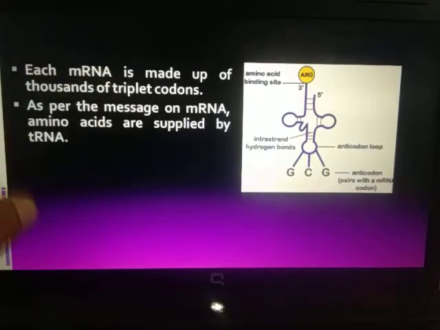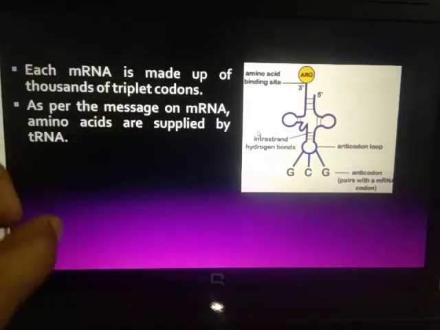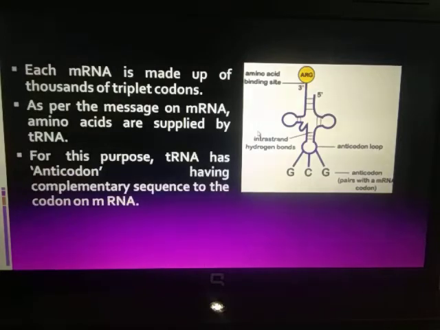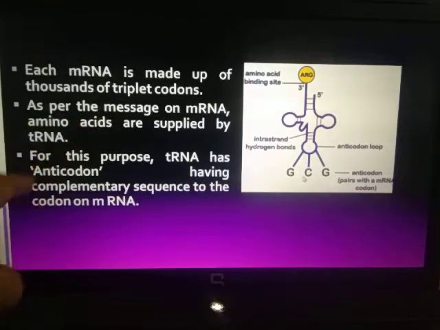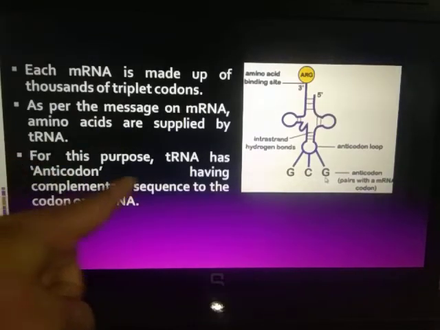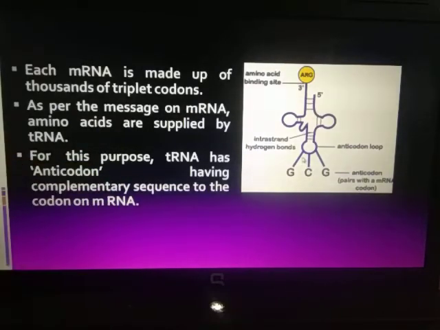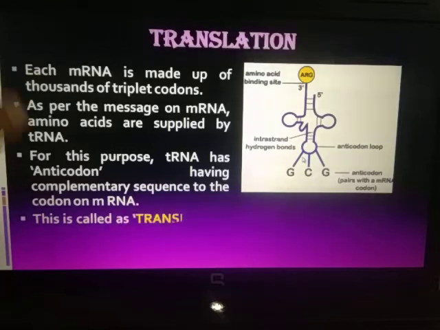Now let us see how it goes. Fine. So as per the message on mRNA, amino acids are supplied by transfer RNA. For this purpose, transfer RNA has an anticodon, as I have shown you over here, a complementary sequence to the codon on mRNA. Now this process of supplying the complementary sequence to the codon on mRNA is called translation.